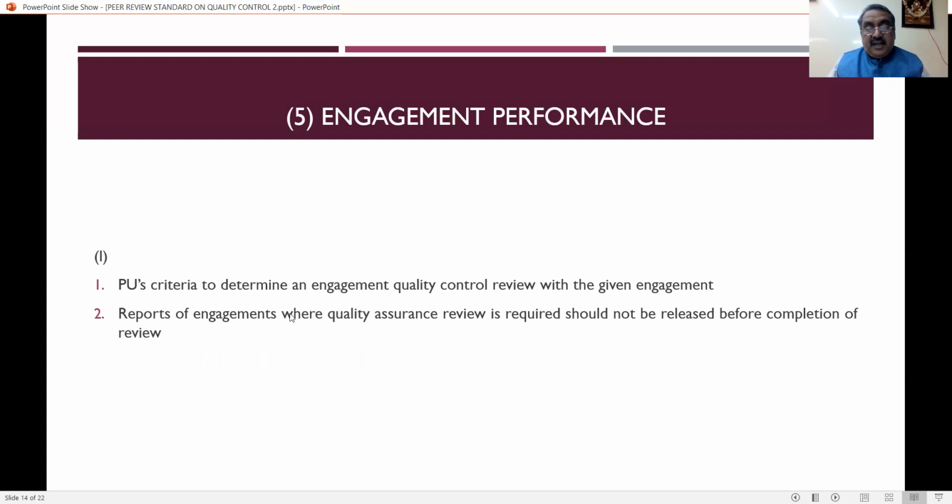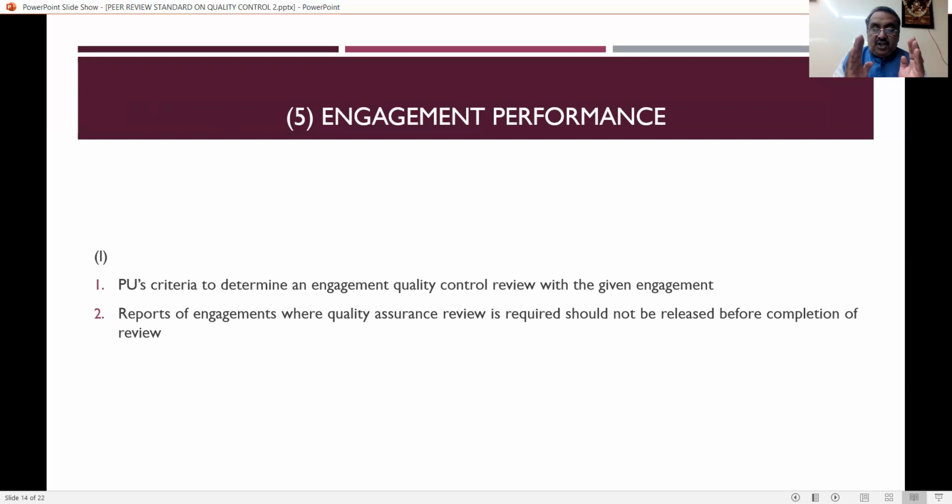Then the practicing unit's criteria to determine an engagement quality control review for the given engagement. How they are determining the engagement of quality control, that is also very, very important. And reports of engagements where quality assurance review is required should not be released before completion of the review. So that is the quality control, and there is a team to review the quality control.